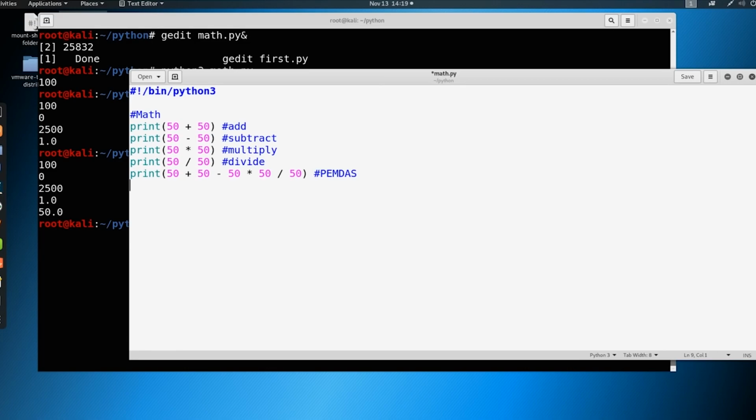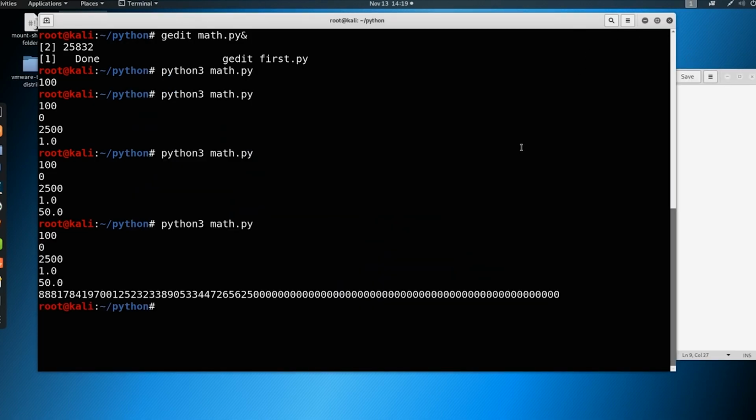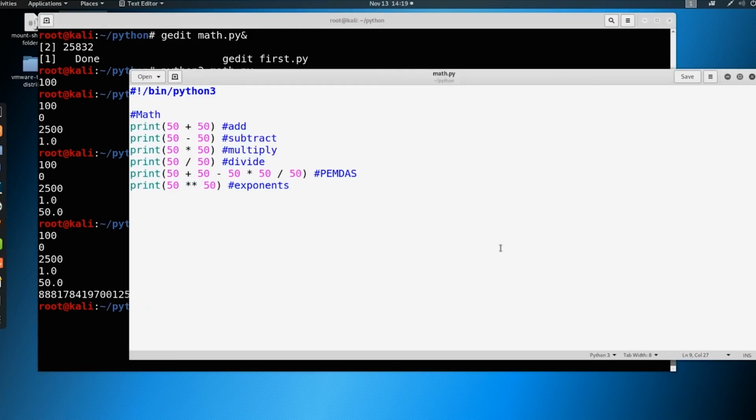So here, let's talk a couple more things. We can also do exponents. Let's say we want to do 50 to the 50th power. Well, we just write it like this. And now we have exponents here. Save it, run it really quick. And we get this very, very, very large number, right? We could just make this to the second power and make it a little bit simpler.